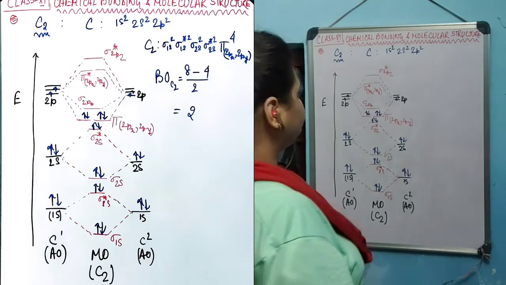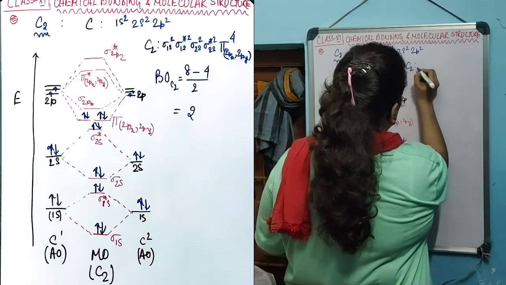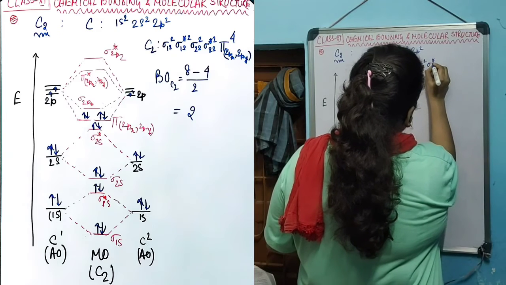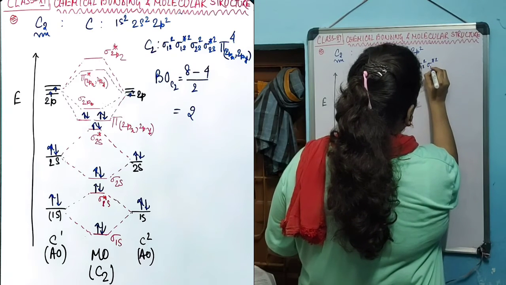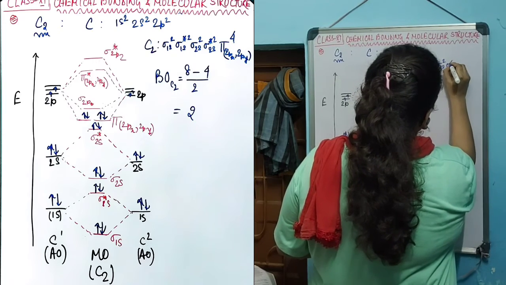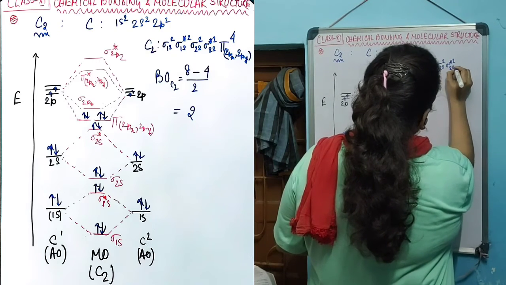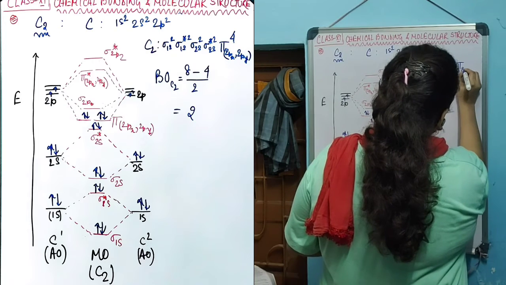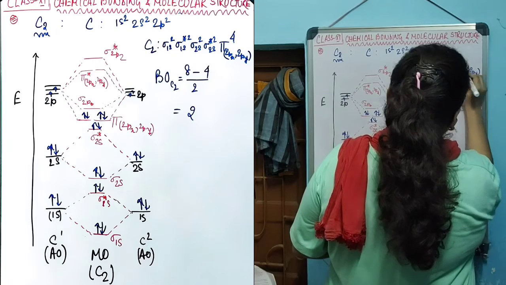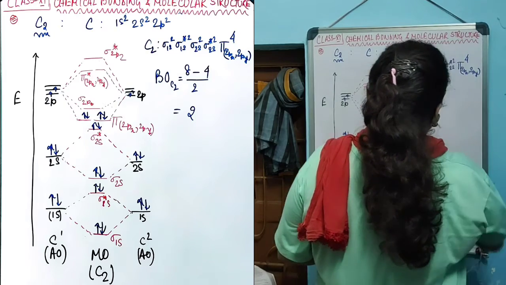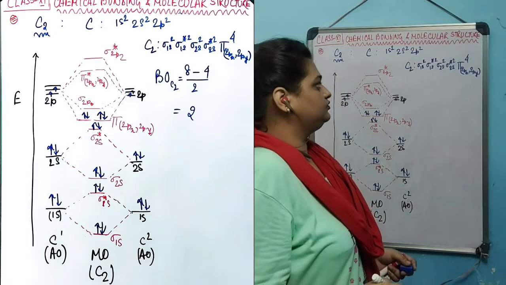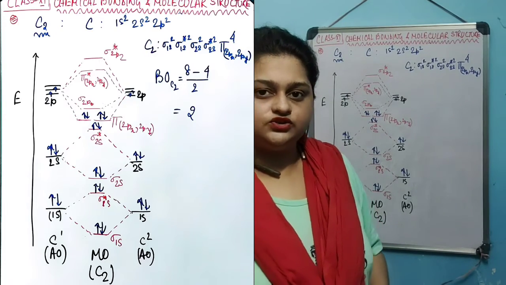So the electronic configuration for the C2 molecule will be sigma 1s 2, sigma star 1s 2, sigma 2s 2, sigma star 2s 2, pi 2px 2py as a whole 4. So this is the electronic configuration for the molecular orbitals of C2.